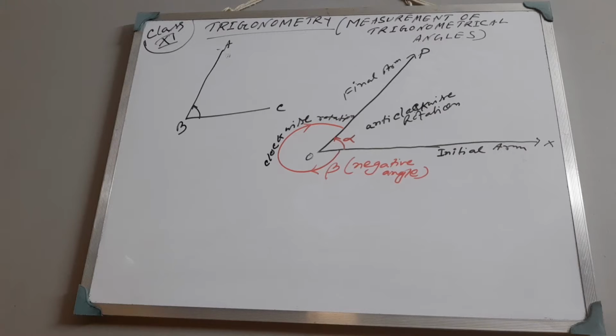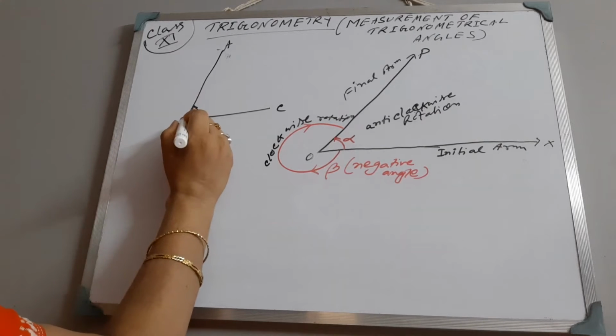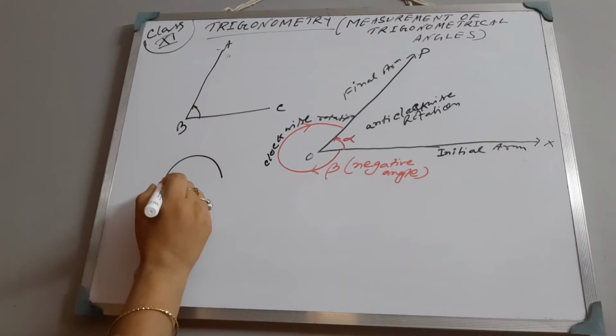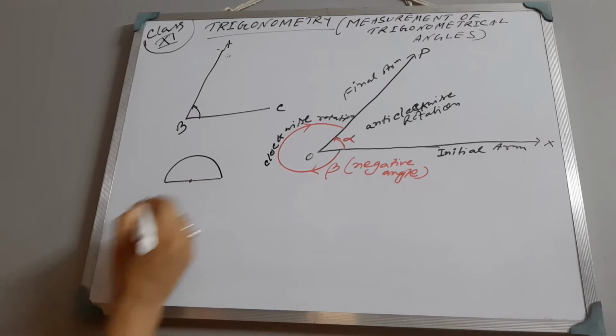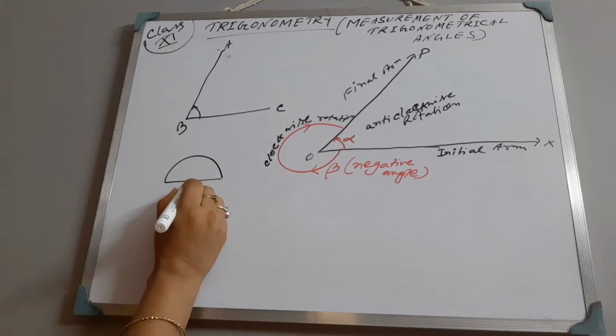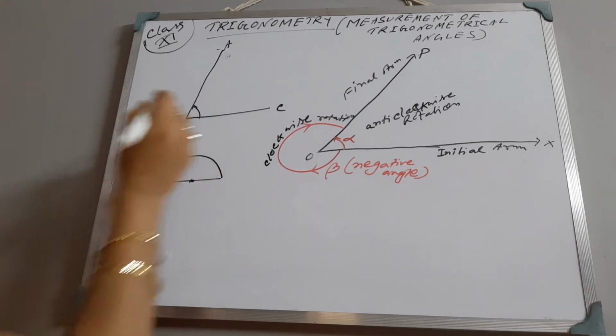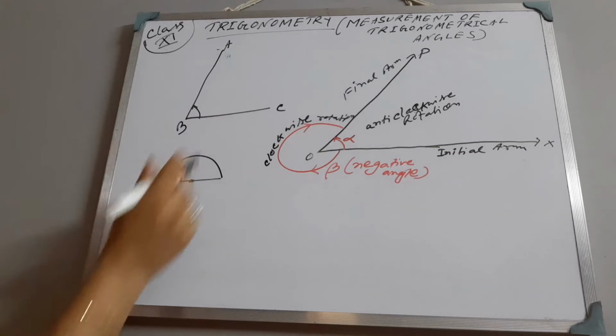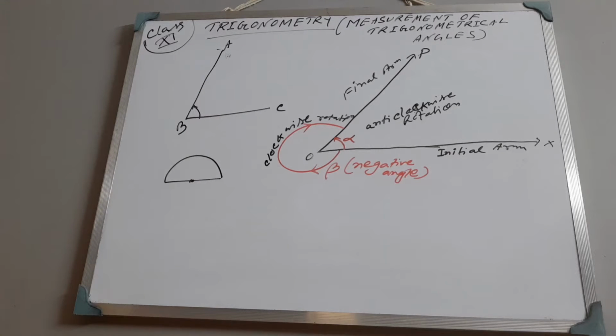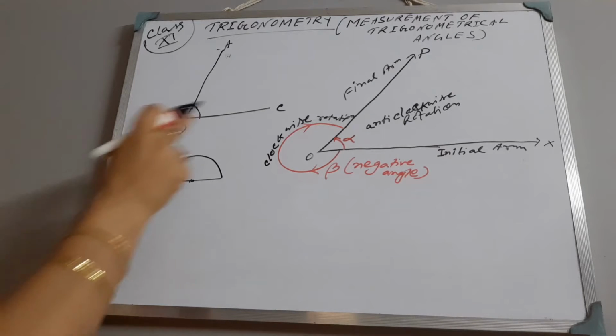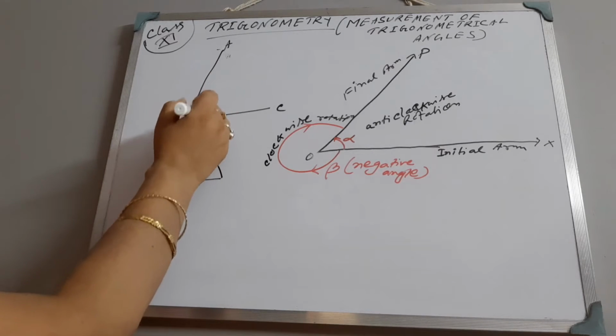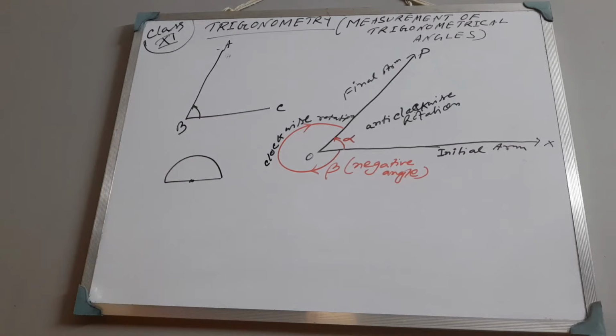That protractor, that line we know. What we get is the center point O, and this center will be placed at the point B, and then we can measure. You are in class 11, so no need to explain it more than that. So this angle can be measured by the protractor.